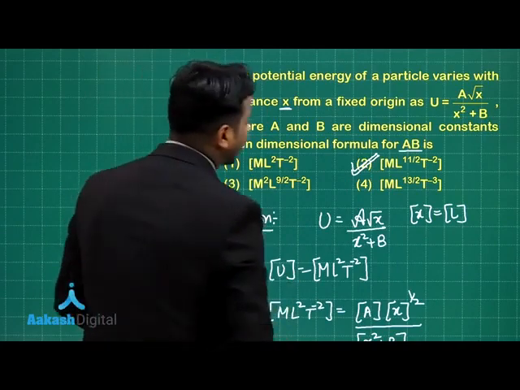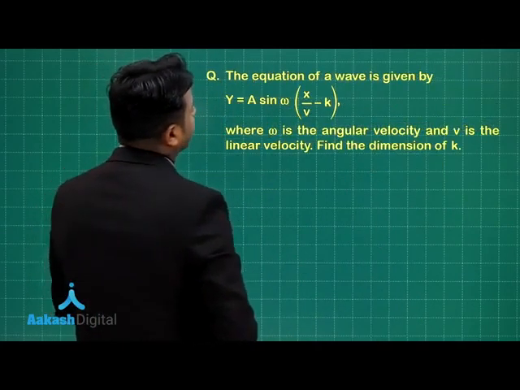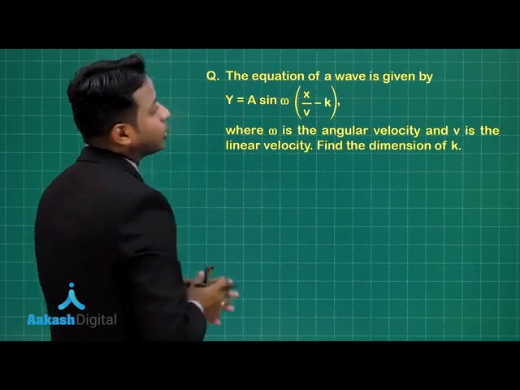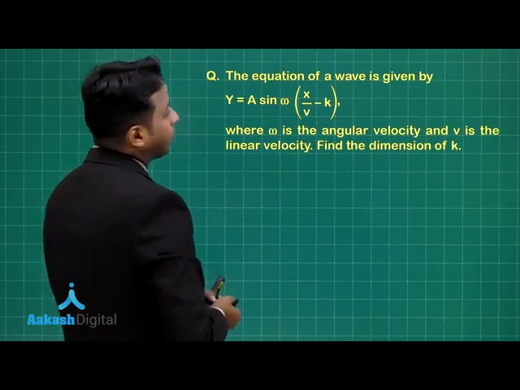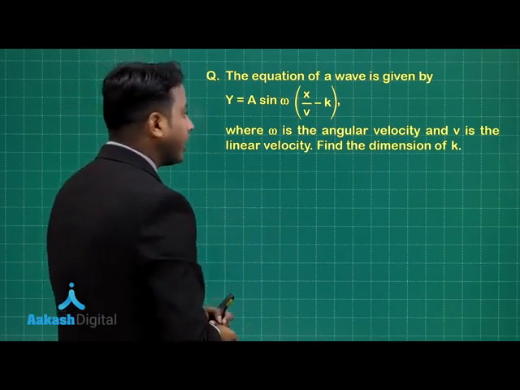So let's move forward and see the next question. The next question reads: the equation of a wave is given by y equals A sine omega times (x by v minus k), where omega